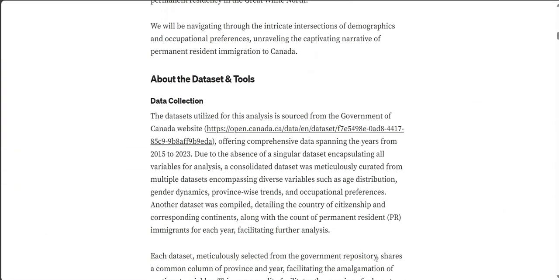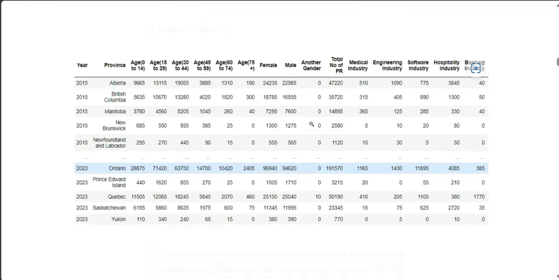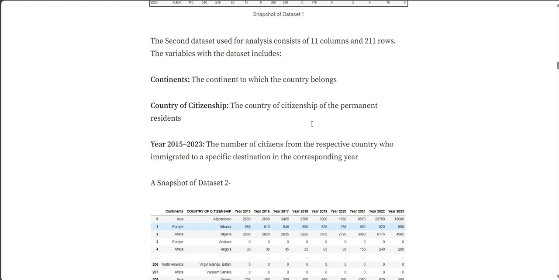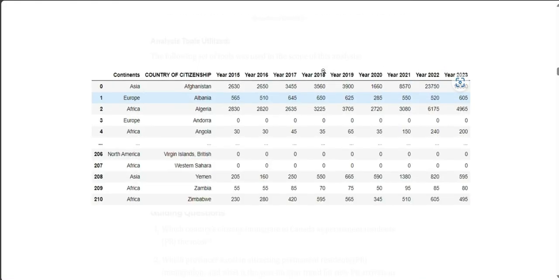About the data set, the information we are using for this study comes from the Government of Canada's website. It includes a wide range of data from 2015 to 2023. Since there isn't one single data set, data from multiple data sets was curated to make two data sets for our analysis. The first data set consisted of 19 columns and 118 rows, and the second data set consisted of 11 columns and 211 rows, which consisted of the country and continent information.